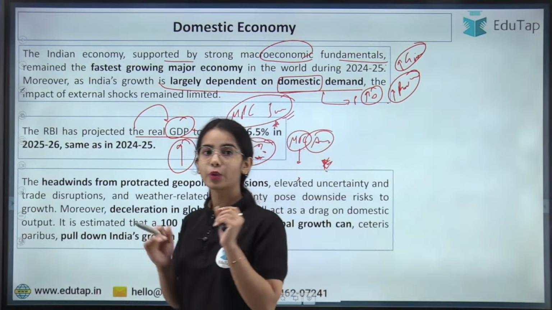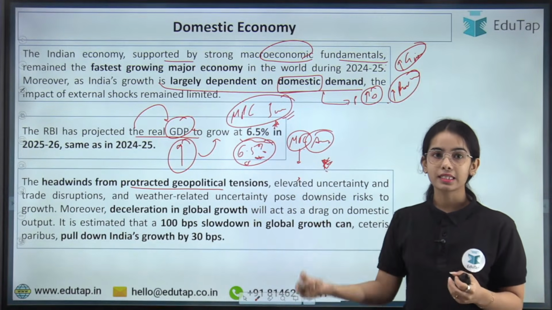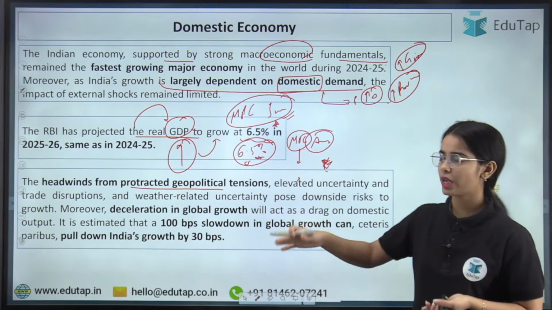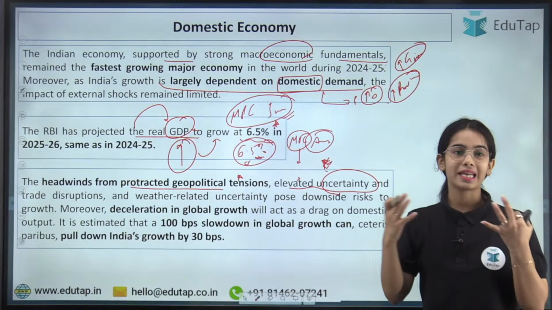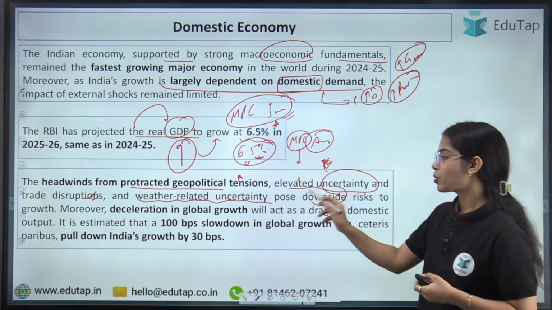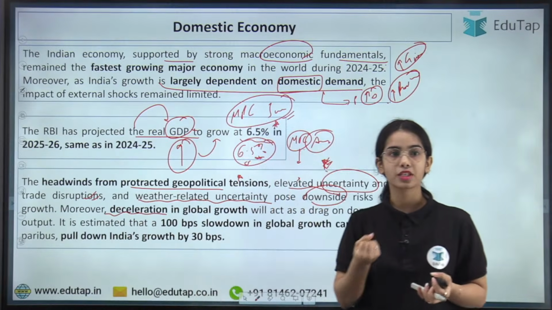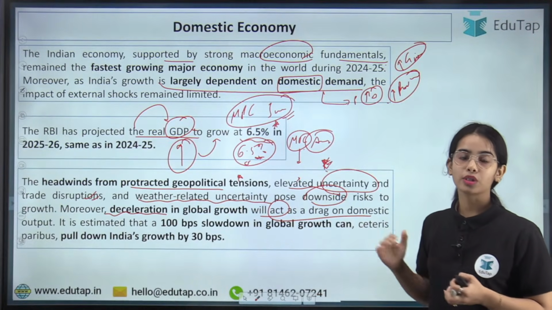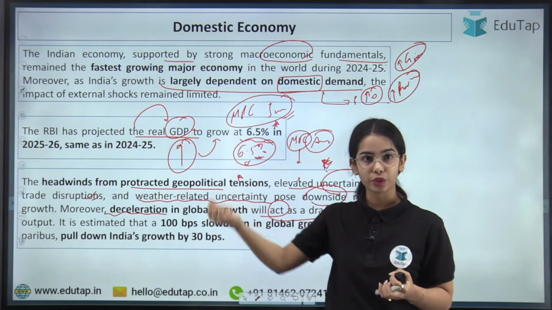Now the problems are going to come because of the protracted, the extended geopolitical tensions that started from a few countries, the Russia-Ukraine war, and now it is spreading to Iran, Iraq, and various other countries. So the headwinds from protracted geopolitical tension, elevated uncertainty around trade policies and economic policies, trade disruptions between countries and weather related uncertainty pose a downside risk to growth in our country. Moreover, the deceleration, the decrease in global growth will act as a drag on domestic demand, and also on domestic output. So if the global growth is going to decrease, that will affect the growth in India also.